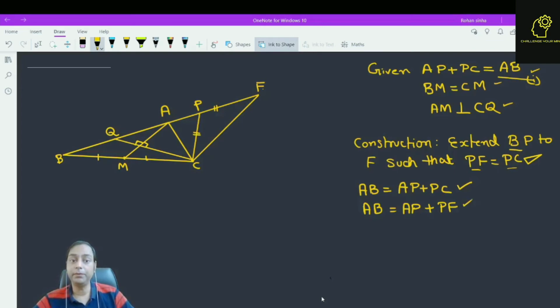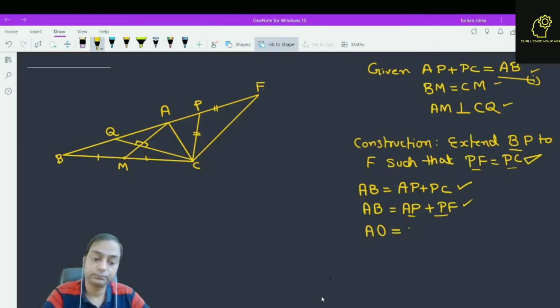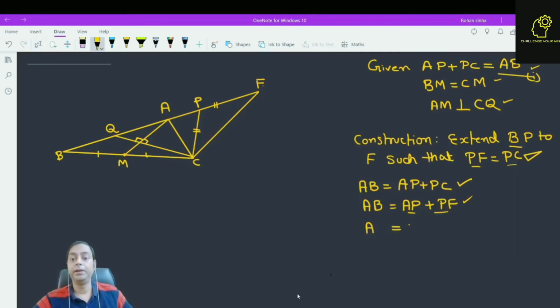AB is equal to AP plus PF. What is AP plus PF? It is BF only. So from here we conclude A is the midpoint of BF.